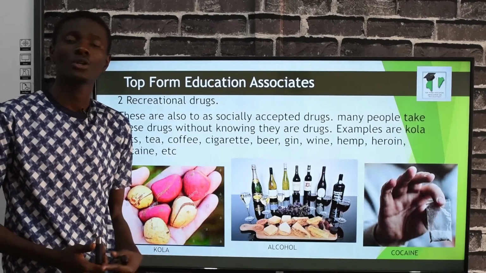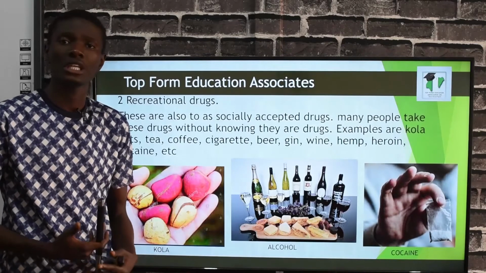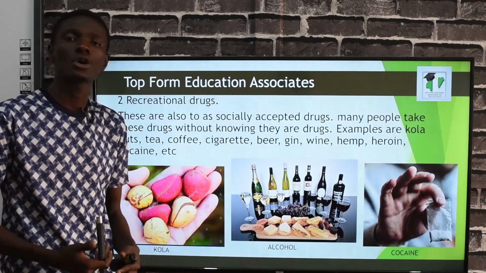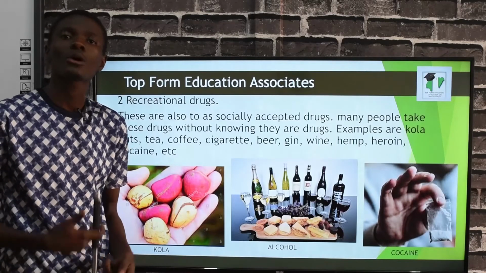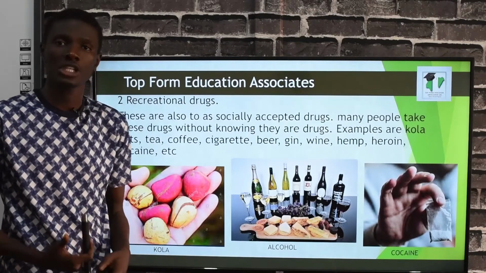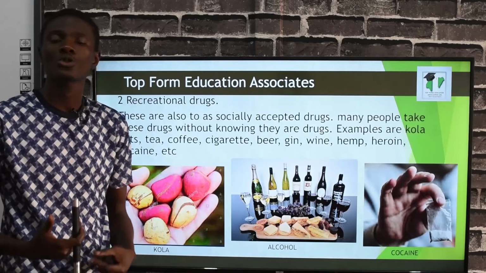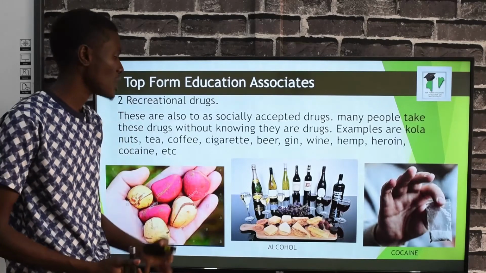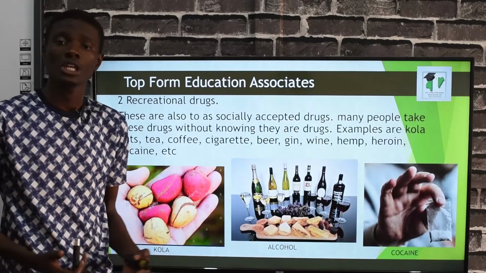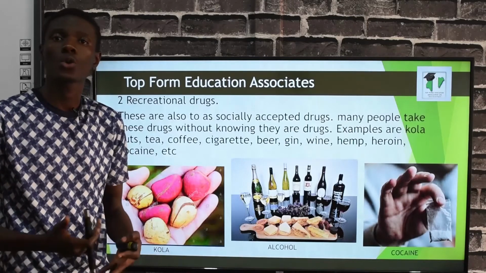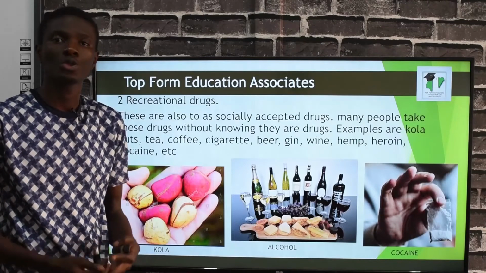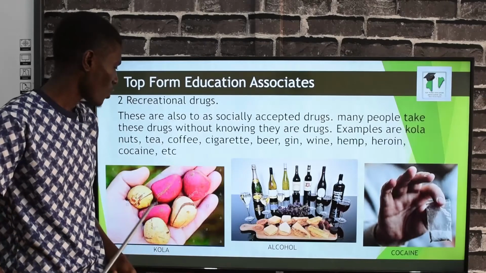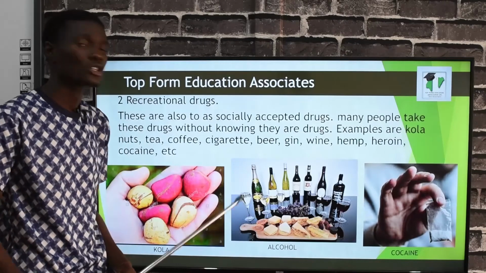Remember the definition of drugs we gave at the beginning of this lesson. We say a drug is a chemical substance that has the ability to alter the working of your body. Now, alcohol is also a drug. Many take it into their bodies without even knowing that they are taking in drugs. Cocaine is also a drug that people take without knowing. These are all examples of recreational drugs.